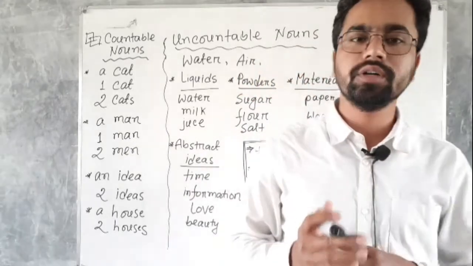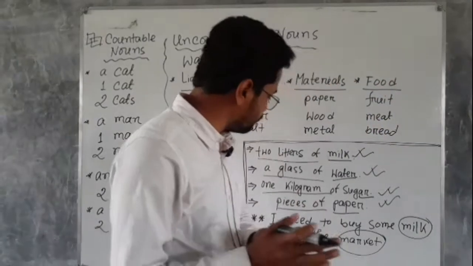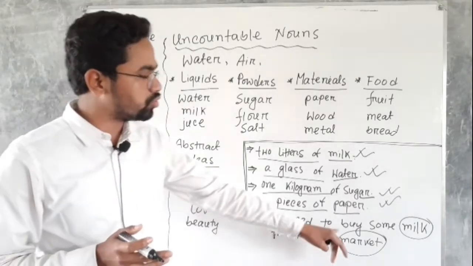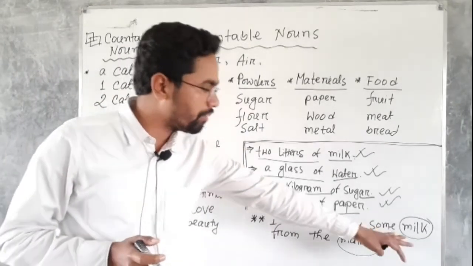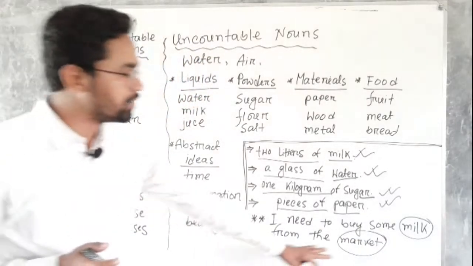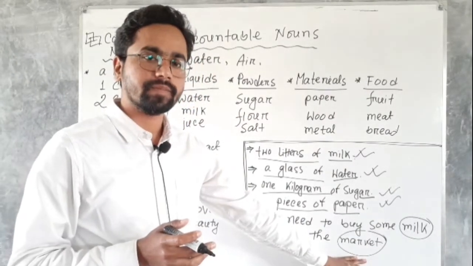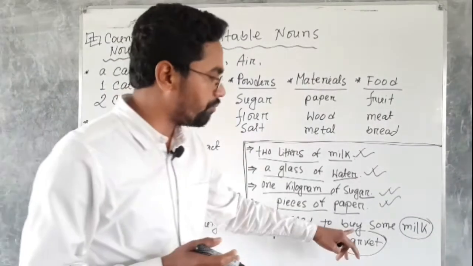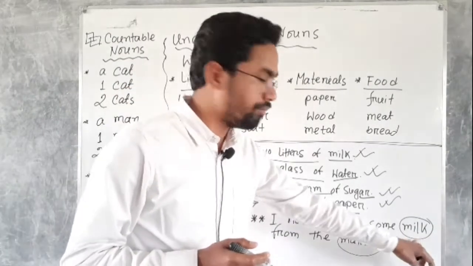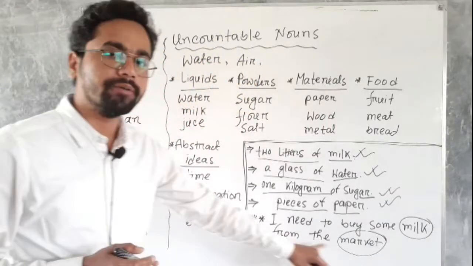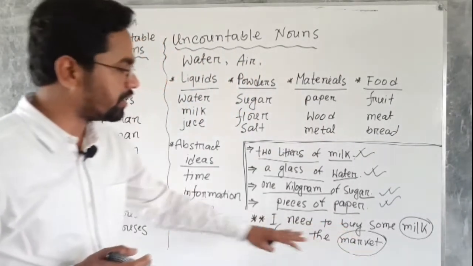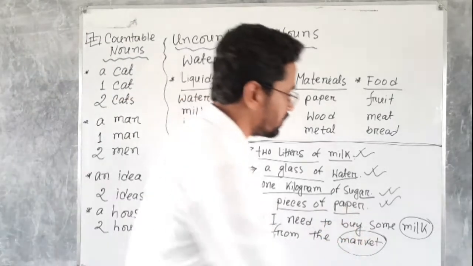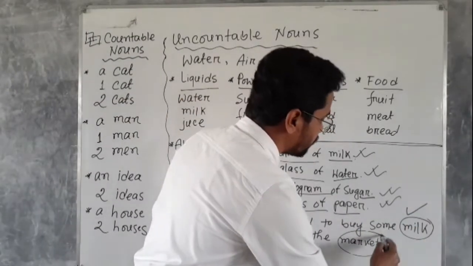Now, take a look at the example that is here. I need to buy some milk from the market. I repeat, I need to buy some milk from the market. And here, two nouns I have circled, that is milk and market.